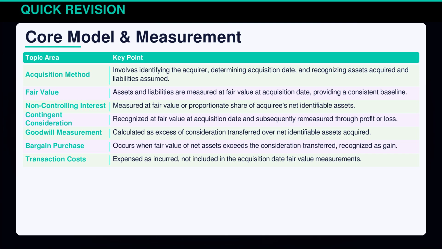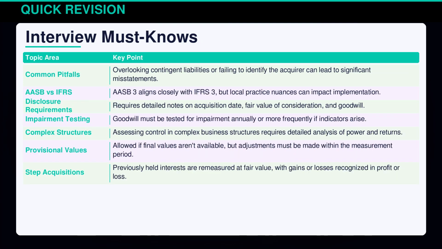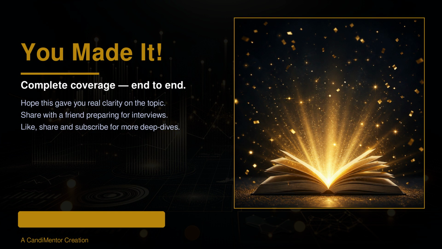The acquisition method is key, requiring identification of the acquirer and measurement of fair value for assets and liabilities. Non-controlling interest can be measured at fair value or share of net assets, while contingent considerations are periodically reassessed. Goodwill represents the excess of consideration over net assets, whereas a bargain purchase results in a gain. Transaction costs hit the expense line, not asset values. Avoid key pitfalls like ignoring contingent liabilities or misidentifying the acquirer, as these errors can skew financials.